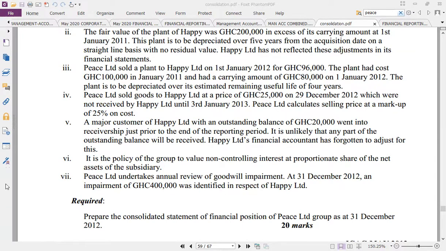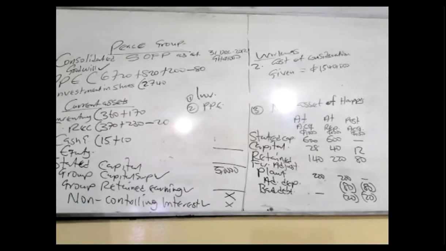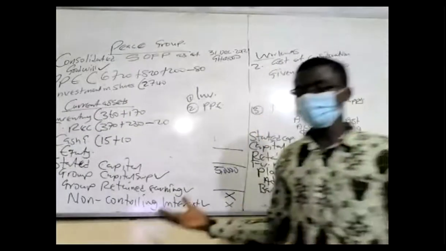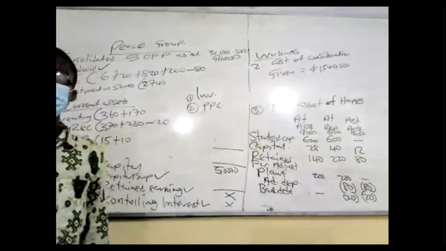So Peace Limited sold a plant to Happy Limited on February 2012 for 96,000. The plant had cost 100,000 in January 2011. Don't care. And it had a carrying amount of 80,000 as of January 2012. So that means there's a profit of 16,000 immediately. So this profit should be eliminated. So first, let's eliminate the profit. Who made the sale? Parent. So go to parent profit and reduce it by the profit. Parent profit is the group retained earnings, right? And that's it.